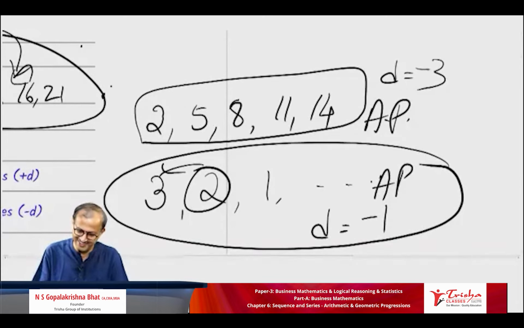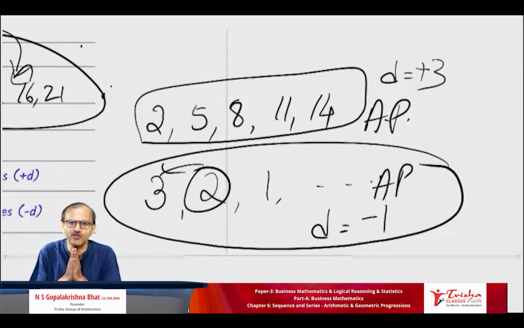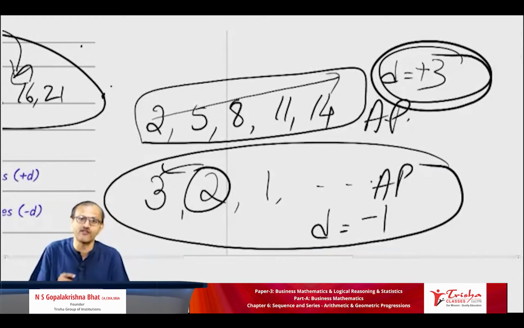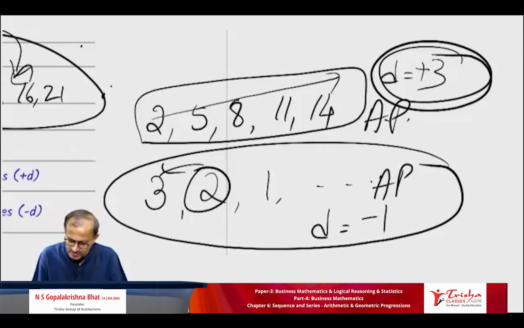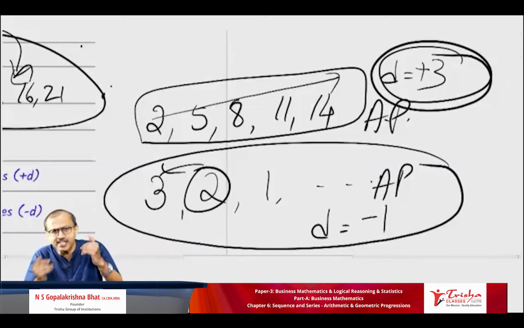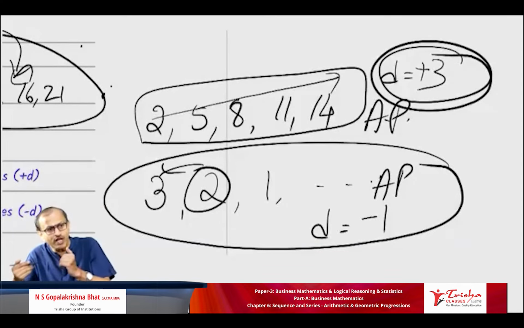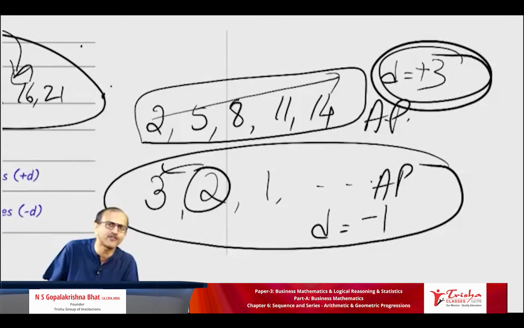Super. In this, D is negative. Students, one important thing I will tell you. Listen carefully, top secret. When D is positive, it is an ascending order. Values are increasing. When D is negative, the values are decreasing. Positive means the numbers go on increasing; negative means the value goes on decreasing. Is that clear to everyone?